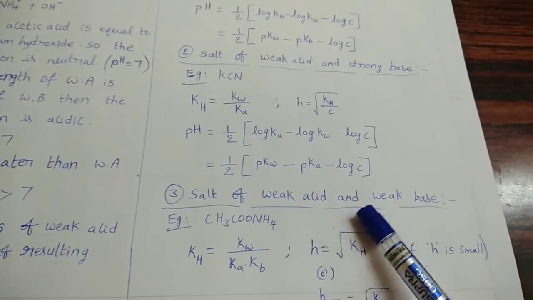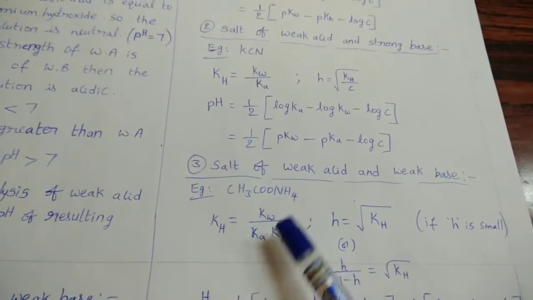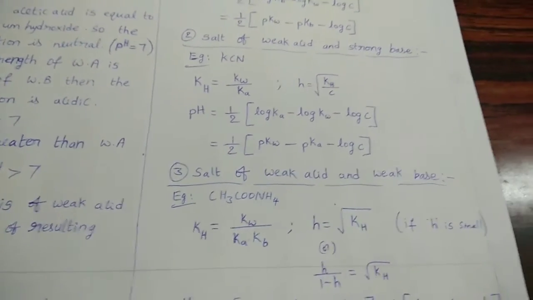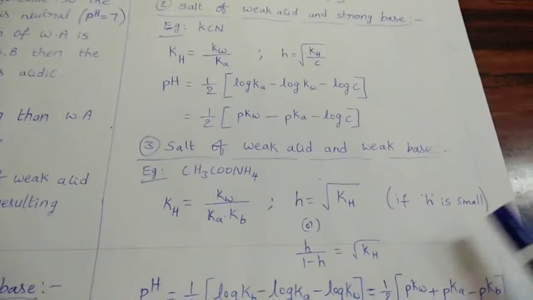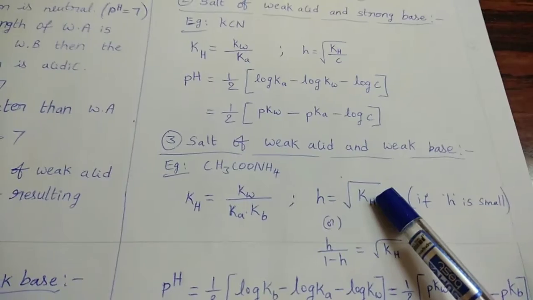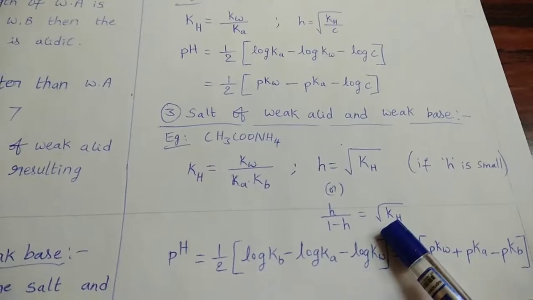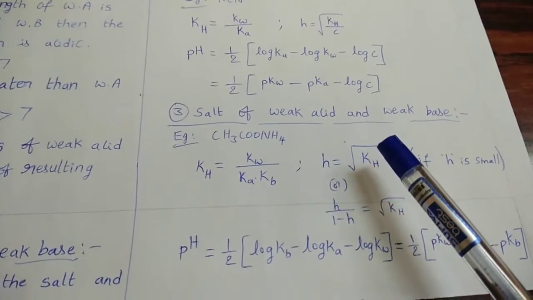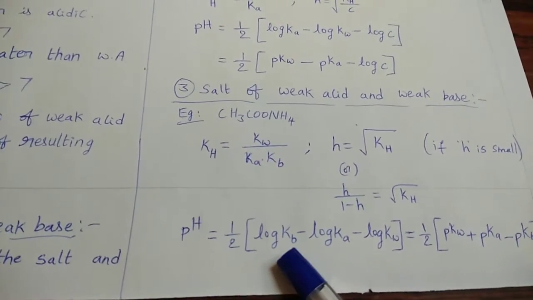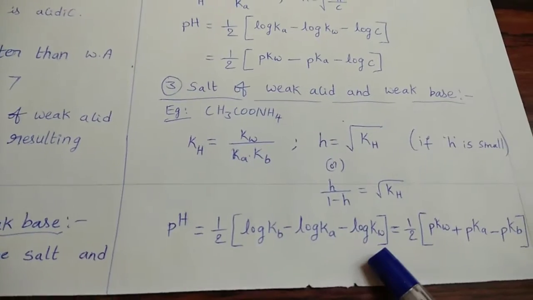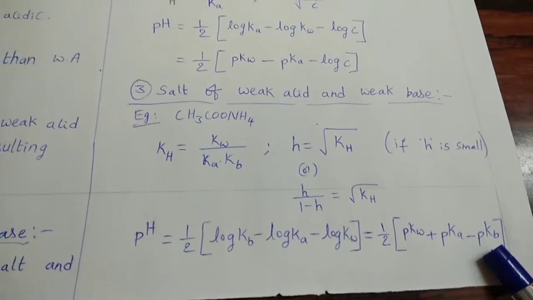Salt of weak acid and weak base. Example: ammonium acetate, CH3COONH4. Kh equals Kw by Ka into Kb. Degree of hydrolysis small h equals square root of Kh, if h is very small. Otherwise, h by (1 minus h) equals square root of Kh. For this type of solution, to calculate pH, the formula is pH equals half into log Kb minus log Ka minus log Kw, that equals half into pKw plus pKa minus pKb.